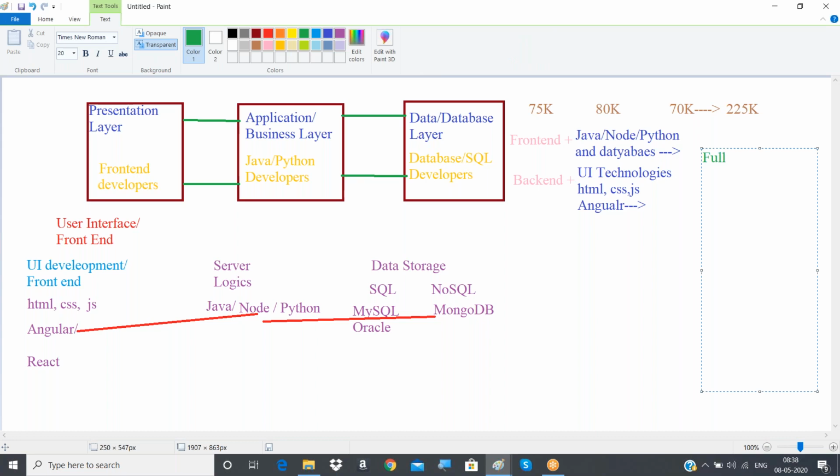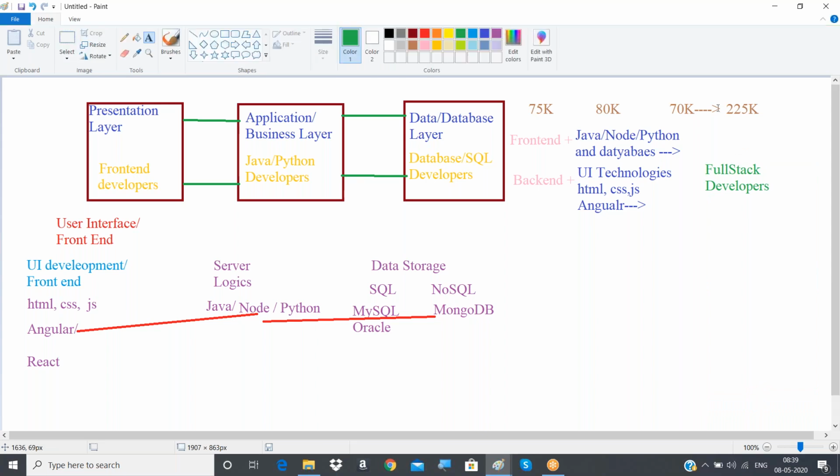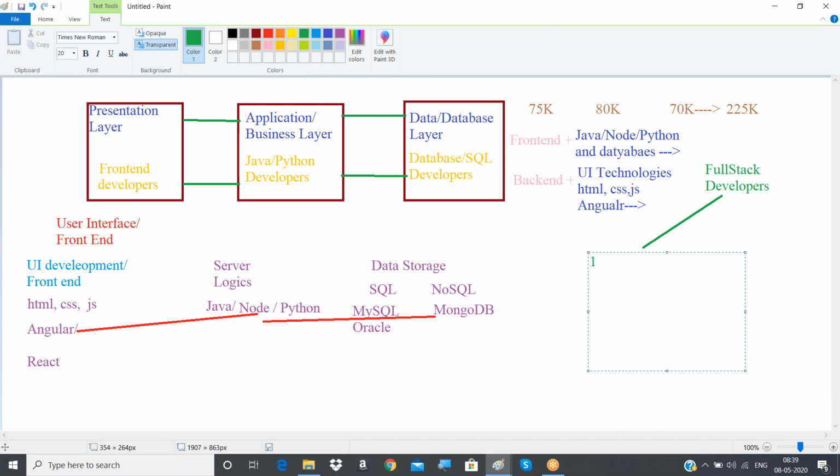So what is the advantage here? The advantage is there for both sets, both parties, the companies as well as the persons. Why? Because, as I told you, 2.25 lakhs per month. Instead of that, they will be hiring only one full stack developer, or they will be forcing their employees to become full stack developers, and for the same amount of experience they will be paying something around 1.25 to 1.4 lakhs per month.